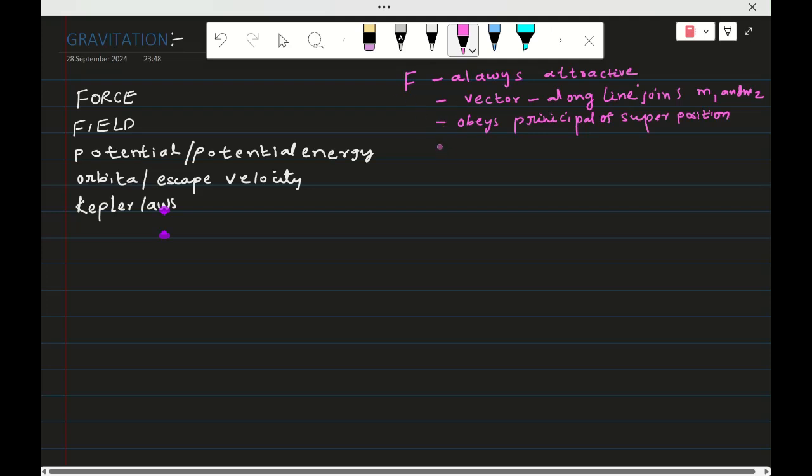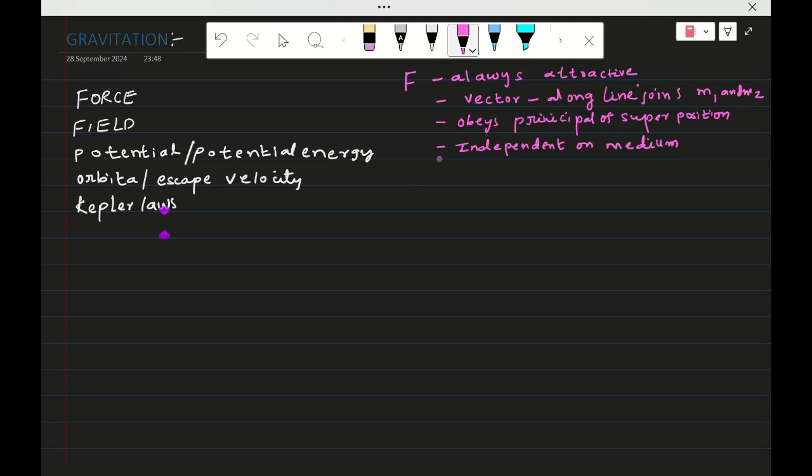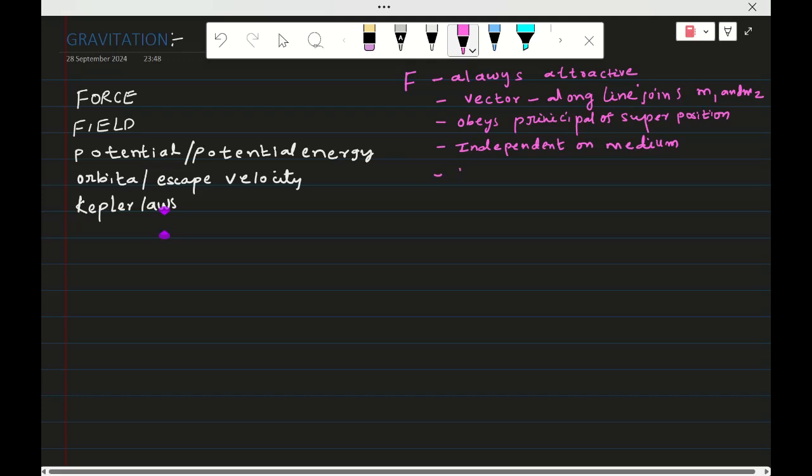The force between masses is independent of the medium. Wherever two masses are there, the force between them is the same everywhere. It's a vector, so the resultant follows vector algebra, meaning vector addition gives the resultant force.